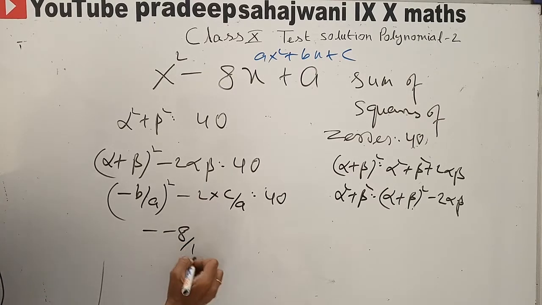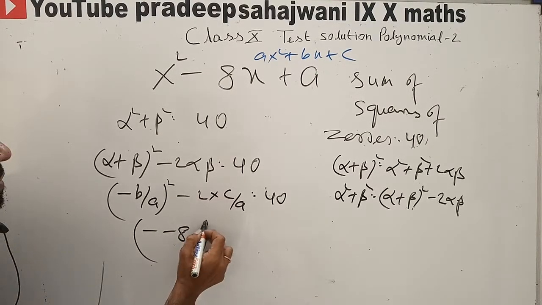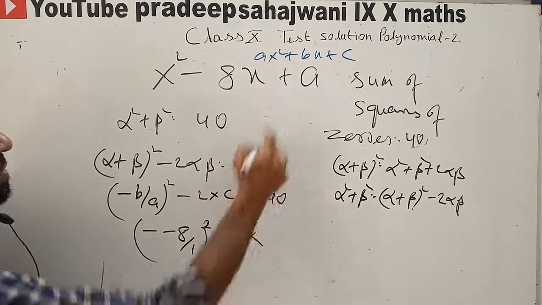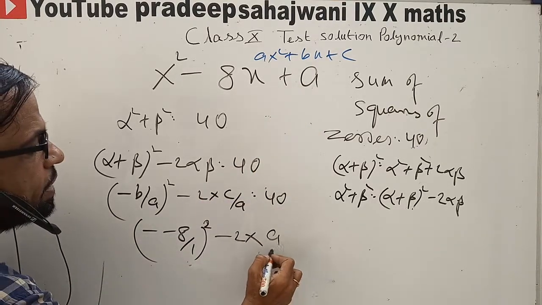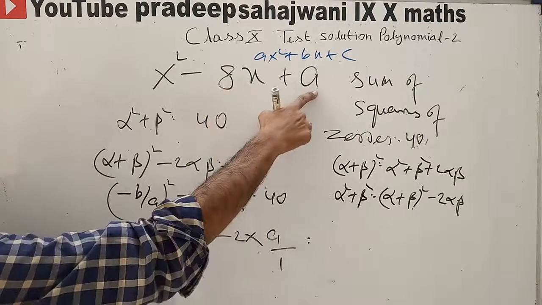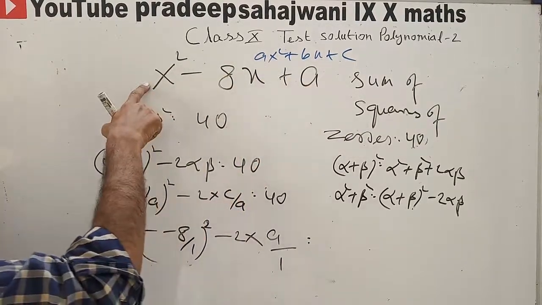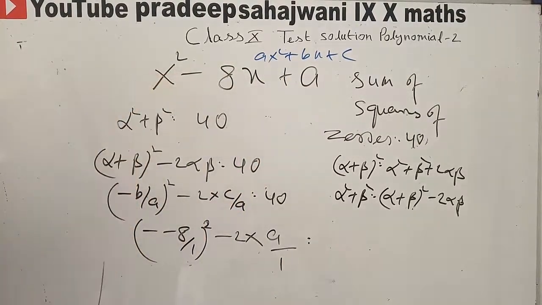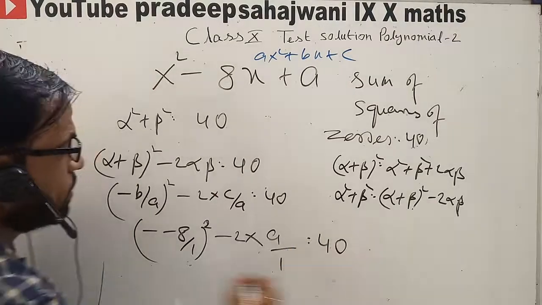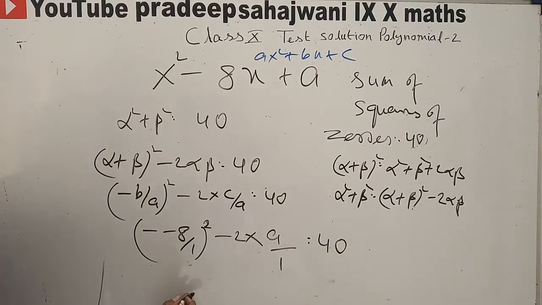Now in place of minus b by a we write minus 8 upon 1, minus 2 into c by a. What is our c? a. And what is our a here? For this question the coefficient is 1. Equal to 40. So we'll calculate this one.